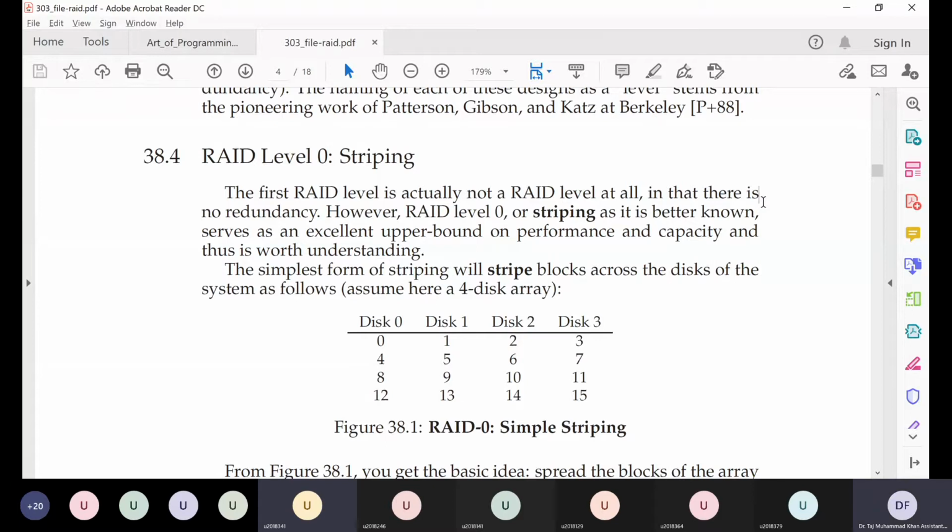Okay, it will take more time on 4 hard disks if you do it sequentially. What if, since these hard disks are separate from each other and they are connected to the same device, the system can access these hard disks in parallel? Then it'll be faster. Yes, then it will be faster.